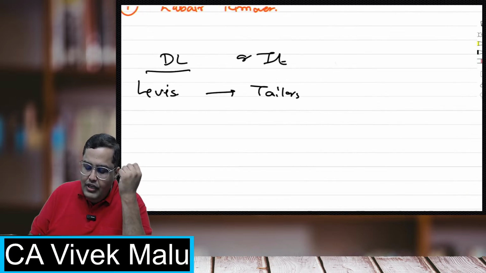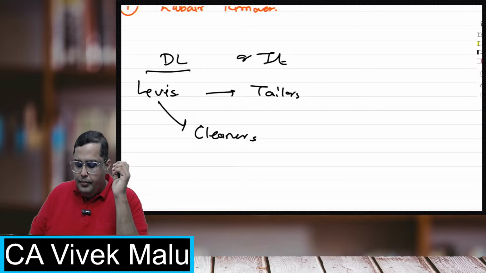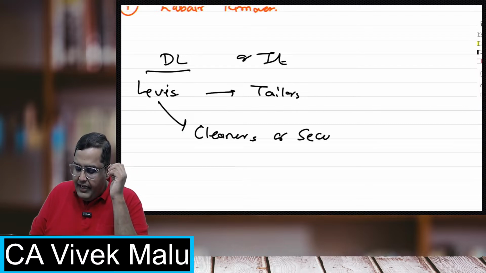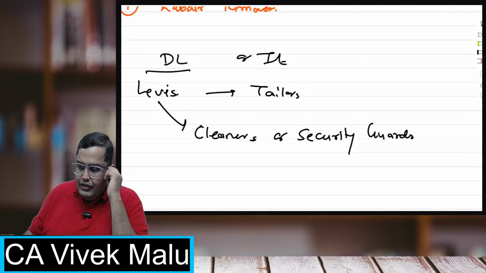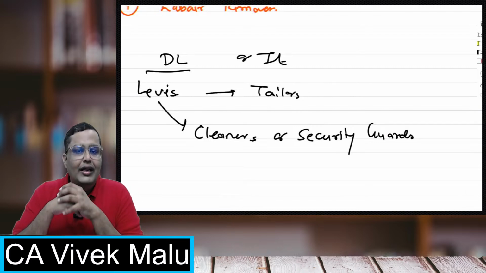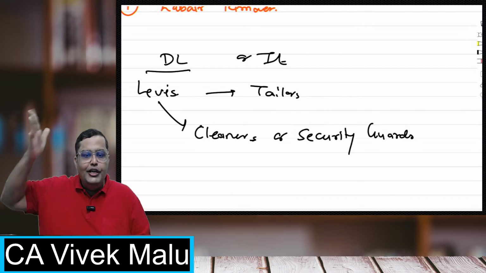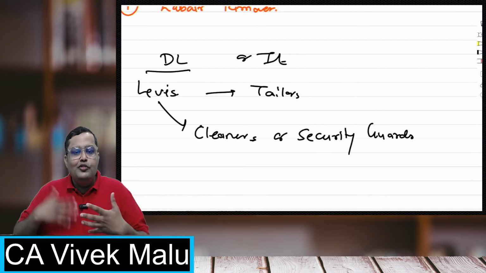And now suppose in the Levi's factory, there are some cleaners, or maybe security guards. So there are some cleaners, there are some security guards. Now what are they? Understand? If I have more cleaners, या सिक्योरिटी गार्ड ज्यादा लगा लिए, तो बेटा क्या उससे प्रोडक्शन बढ़ेगा?